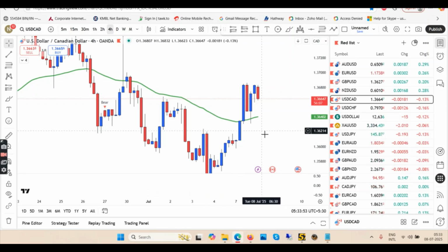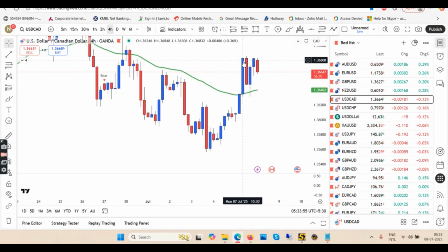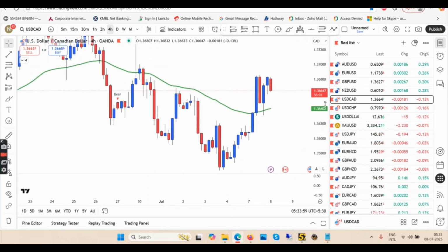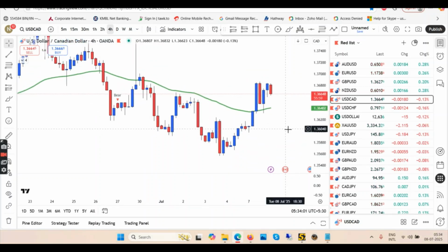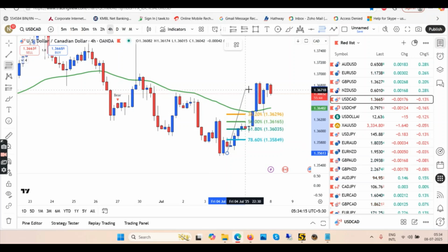Okay, so this was the uptrend. You can see here this was the uptrend, and then the candles are closing above the EMA. Now we have two things which you can't notice maybe, or which you probably can, I don't know. We have a double top. Okay, so this high was not broken by this candle, so we have a double top. We might go down and continue the pullbacks, because you still see here the pullback is still not done properly.